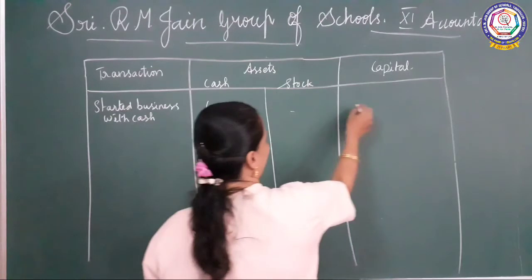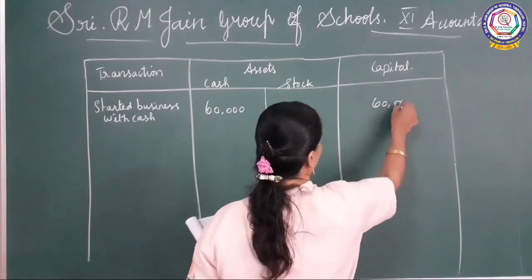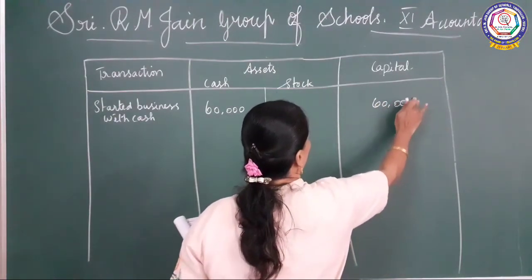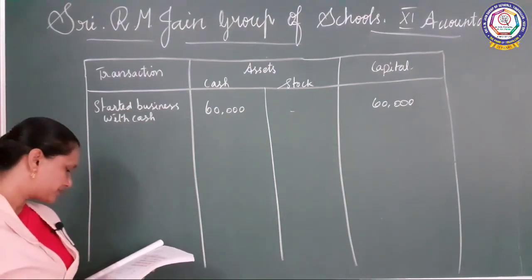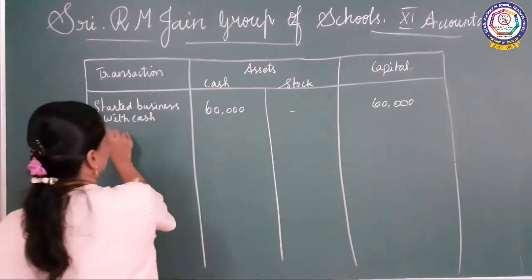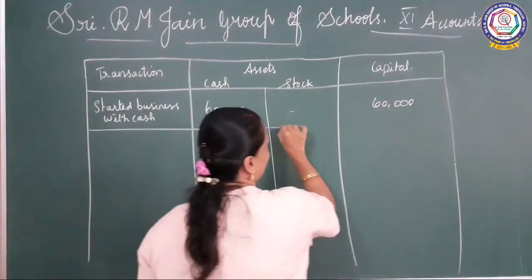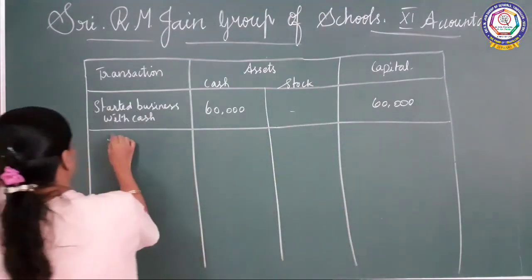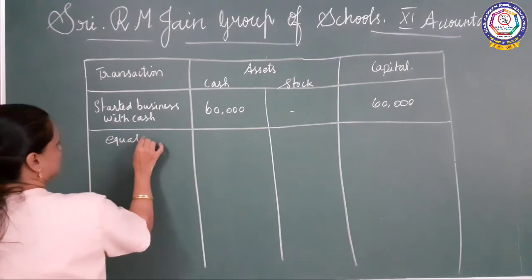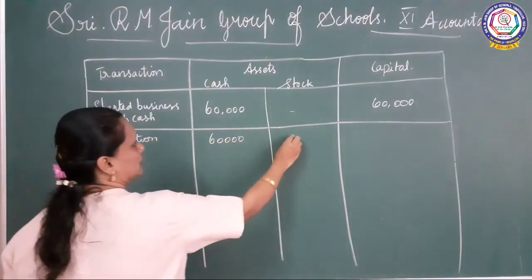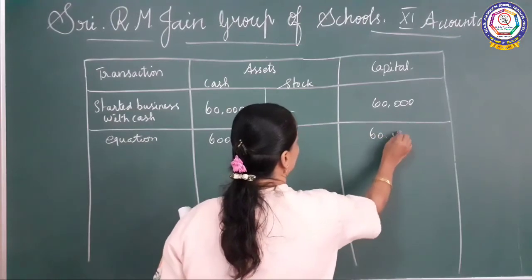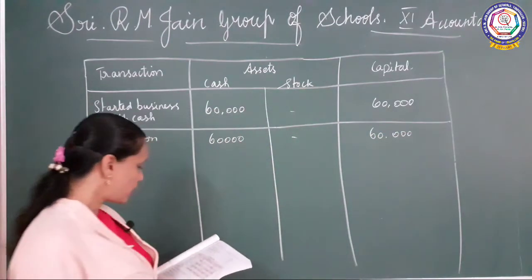Okay, and then capital also 60,000 only. Okay, and then equation. So you have to write the equation. 60,000. Here also 60,000. Then what are they doing?